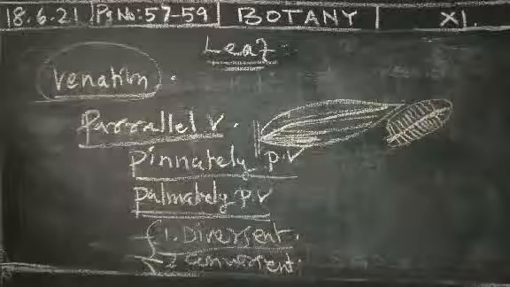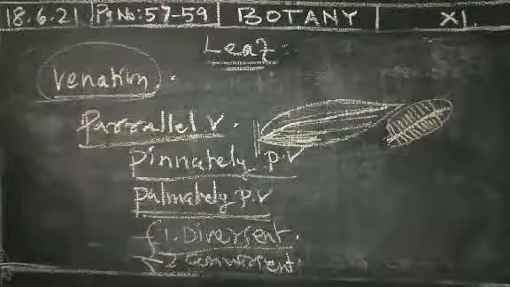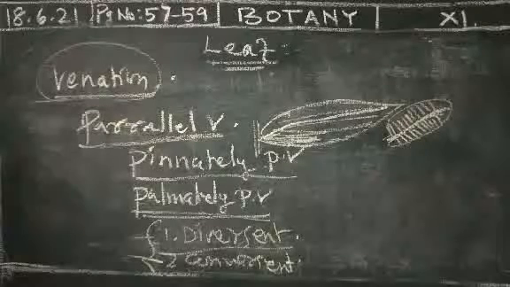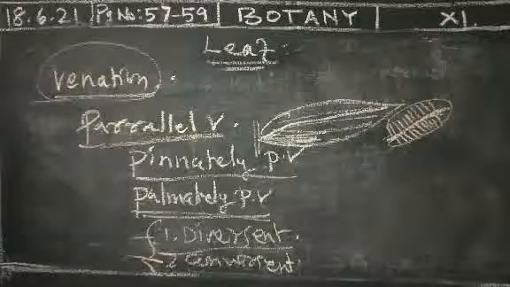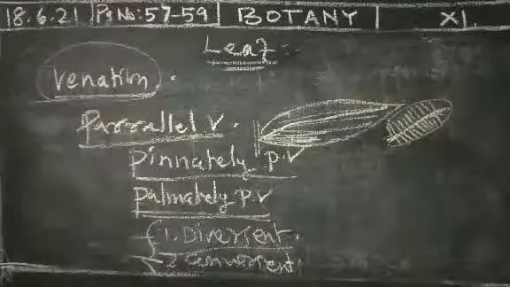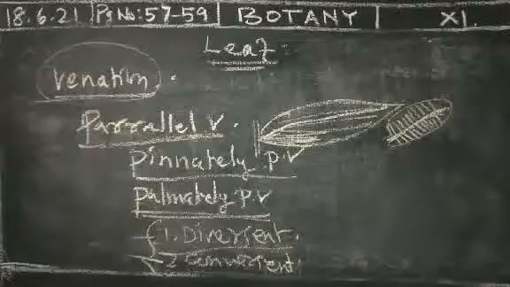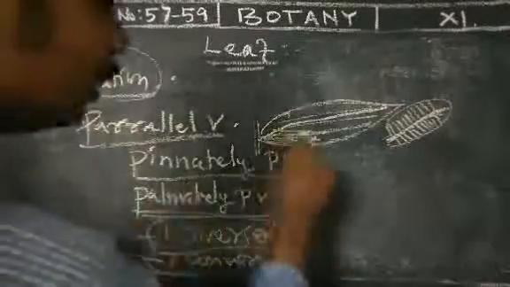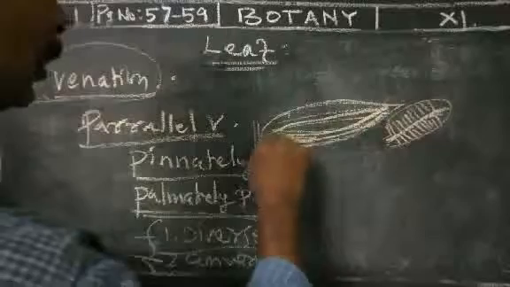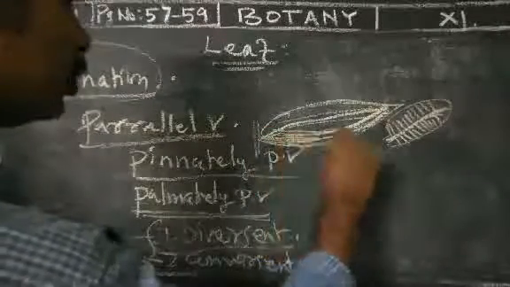The next one is the convergent type. All the principal veins run parallel to each other from the base of the lamina and join at the apex region. All the veins arise from the base of the region and join at the apex.